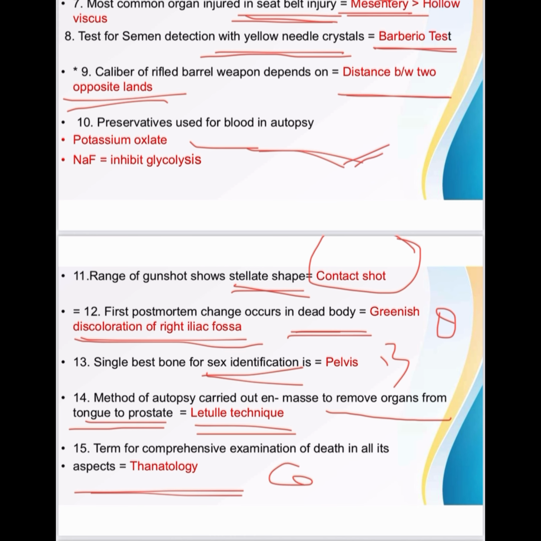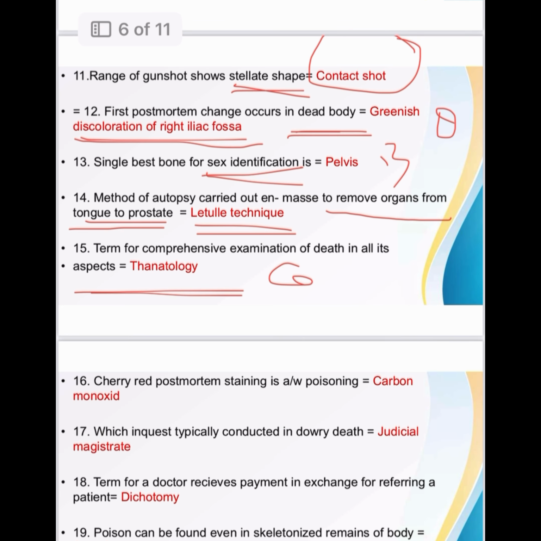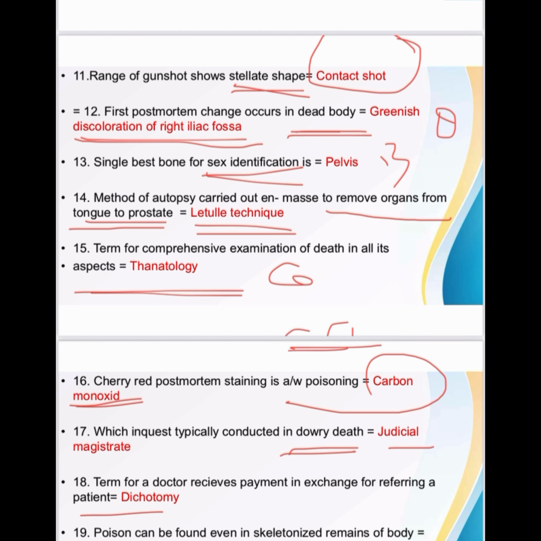Then next, cherry red post-mortem staining is associated with carbon monoxide poisoning. Easy question but important. Which inquest is typically conducted in dowry death? Judicial magistrate inquest. Then term for a doctor receiving payment in exchange for referring a patient is dichotomy.